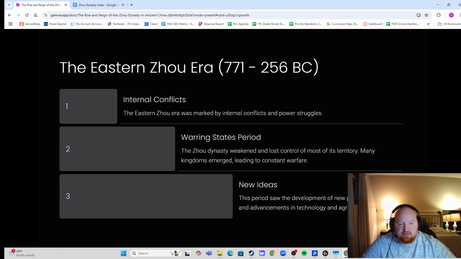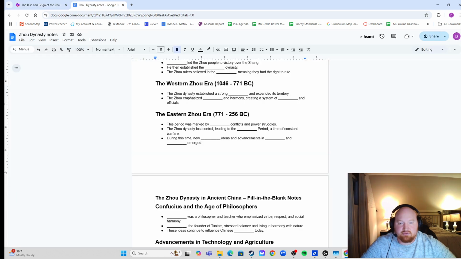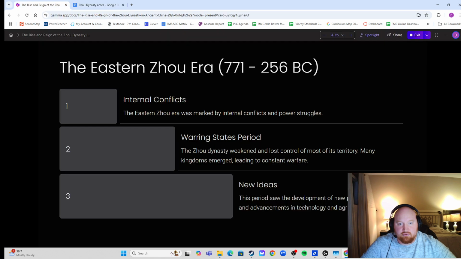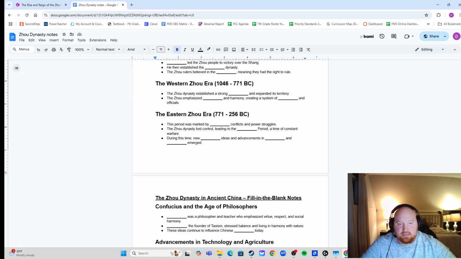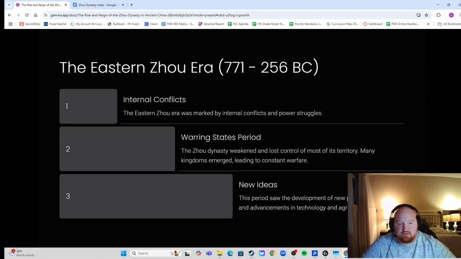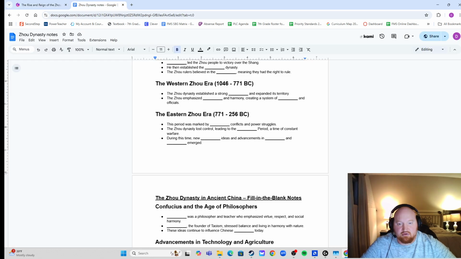Then you have new ideas. This period saw the development of new philosophical ideas and advancements in technology and agriculture. So we go here. This period was marked by internal conflicts and power struggles. The Zhou Dynasty lost control, leading to the Warring States period, a time of constant warfare. During this time, new philosophies and achievements in technology and agriculture emerged.